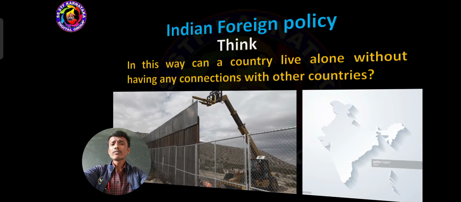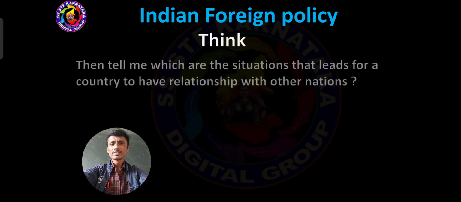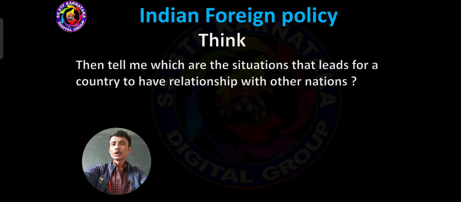Then what do we have to do? Just think. Tell me which situations lead a country to have a relationship with other nations. At what type of situations does one country maintain a relationship with other countries?